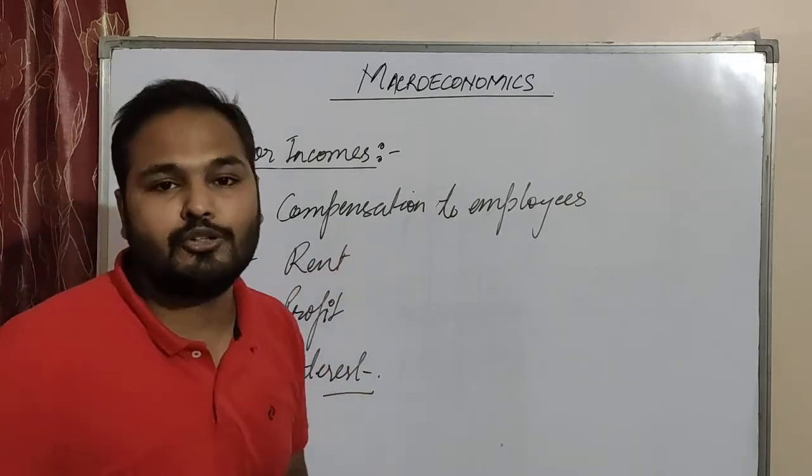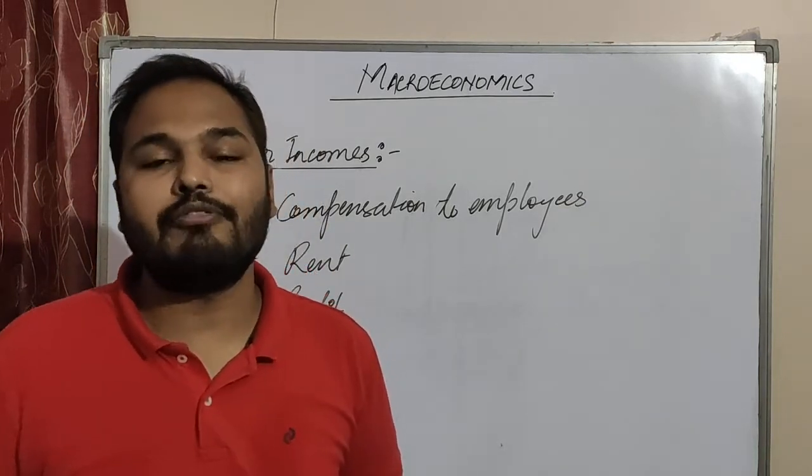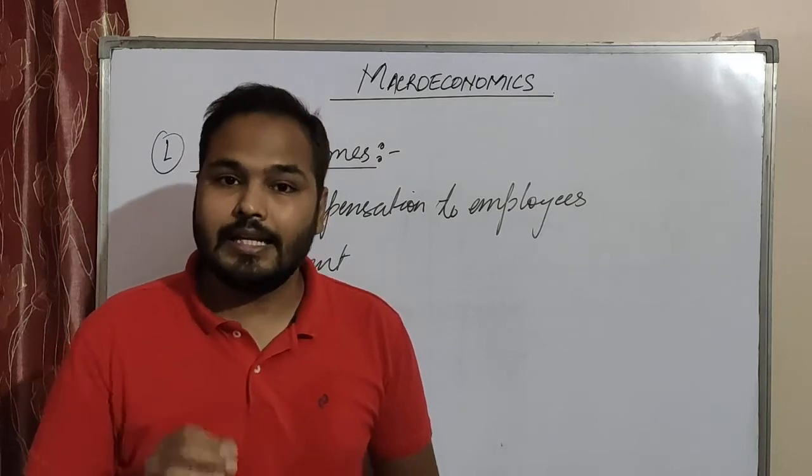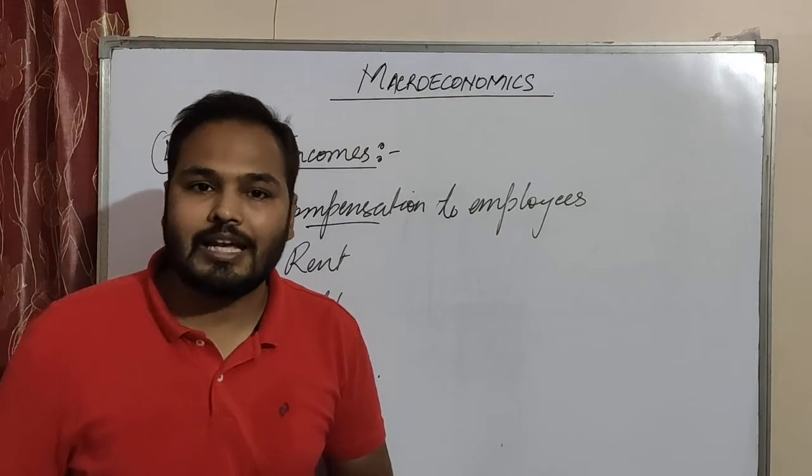What is compensation to employees? If employees from households give factor services to the producers, in return they get compensation, in the form of salary or wages.